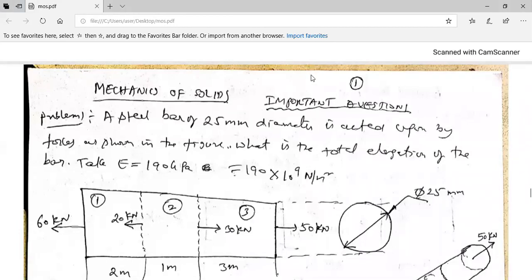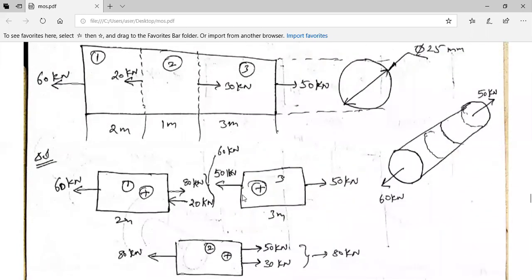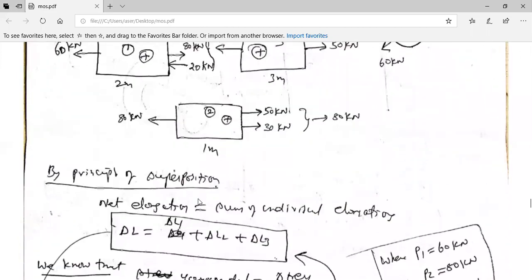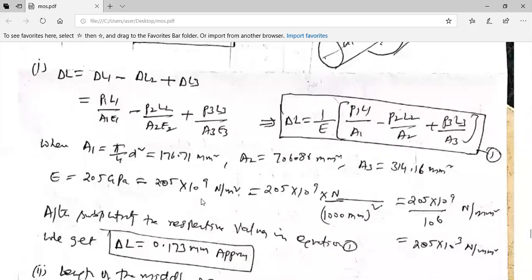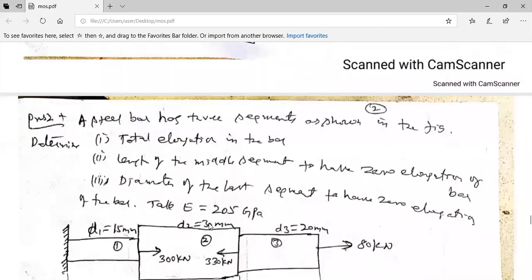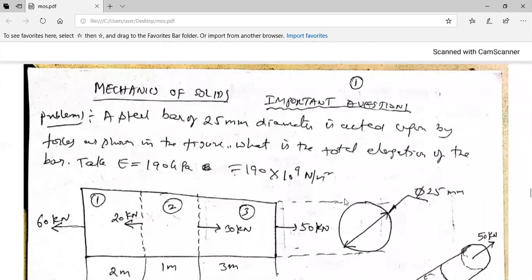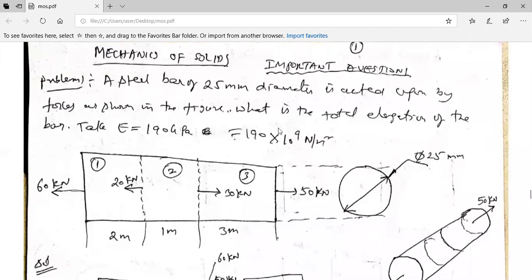Right. So we'll start with the important questions. These questions are being asked in JNTU exams, or maybe any university exam. Therefore, we will try to focus on these two questions as of today. If you look into it, there is a steel bar of diameter 25 mm. Its cross section is a circular cross section, acted upon by forces as shown in the figure. What is the total elongation of the bar?